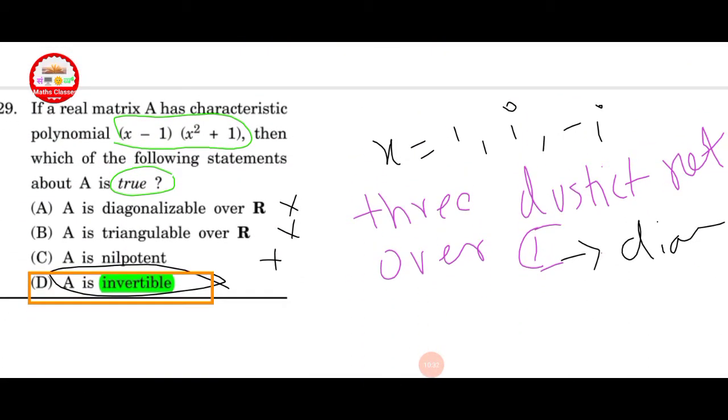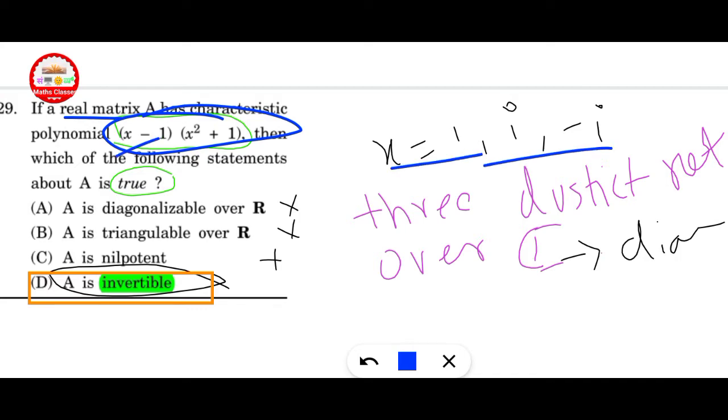Next question. If a real matrix A has characteristic polynomial x minus 1 into x square plus 1, then which of the following statements about A is true? Here a real matrix A has the characteristic polynomial x minus 1, x square plus 1. What are its eigenvalues? x is equal to 1 and plus or minus i. Here there are 3 distinct eigenvalues.